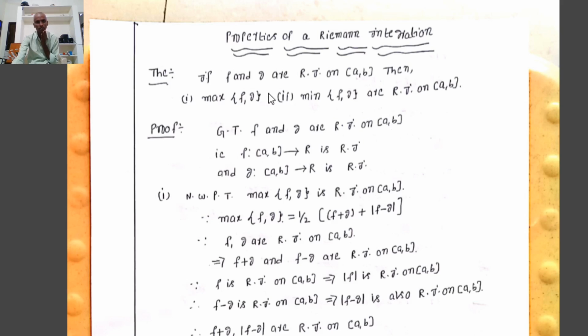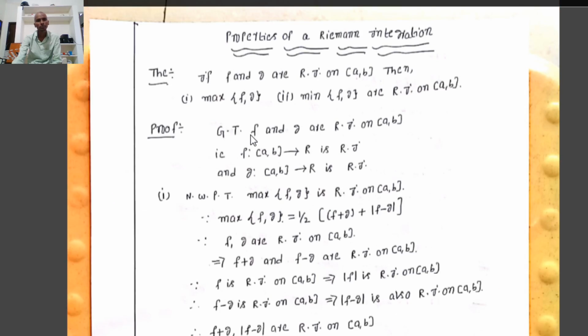That is, we are given that f, g are Riemann integrable functions on [a, b]. Now we have to prove that max of f, g and min of f, g are also Riemann integrable functions on [a, b].